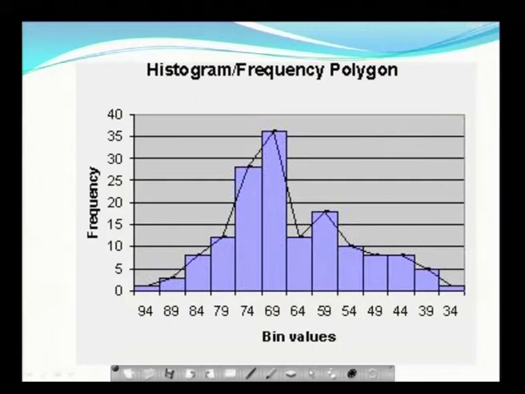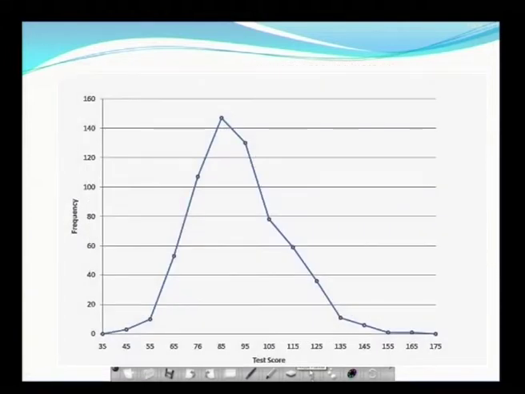So, if you join the histogram as well as the corresponding midpoints, you get a simple frequency polygon. Second example, he has given only a frequency polygon, where horizontally we take the values, vertically we take the corresponding frequency. For each value you take the corresponding frequency, and each one we represent by corresponding points. You can see this diagram where all these points are joined separately. That will give you a simple frequency polygon.